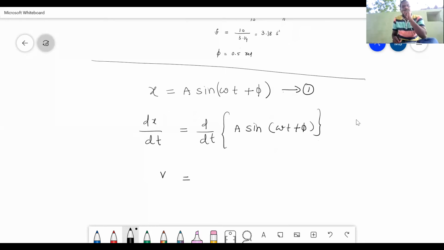Now, amplitude means maximum displacement from the mean position in SHM. Always it will be constant, which means we can take it out. Now we are having d by dt of sine omega t plus phi.